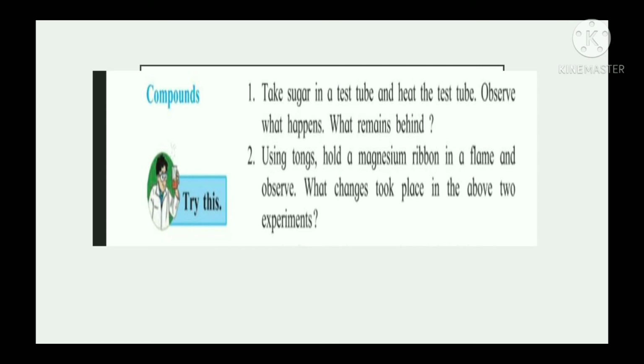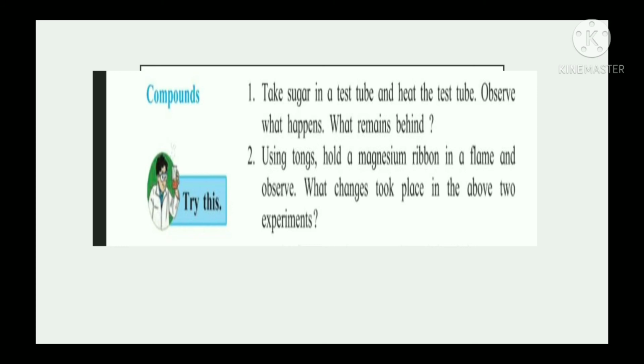Observe what happens, what remains behind. And second question: using tongs, hold a magnesium ribbon in a flame and observe. You know what will happen when the magnesium ribbon is burned? It forms oxides and nitrides of magnesium. The ribbon turns into a grayish colored powder.